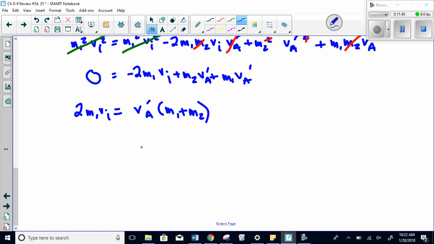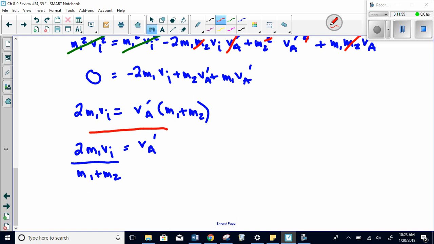If I solve for VA prime, I have 2 mass 1 VI divided by mass 1 plus mass 2. So now I finally have an expression for VA prime.